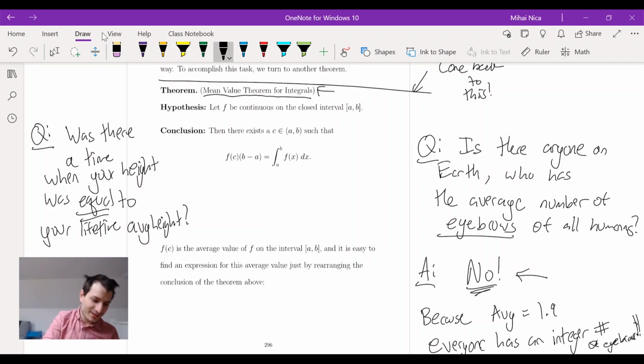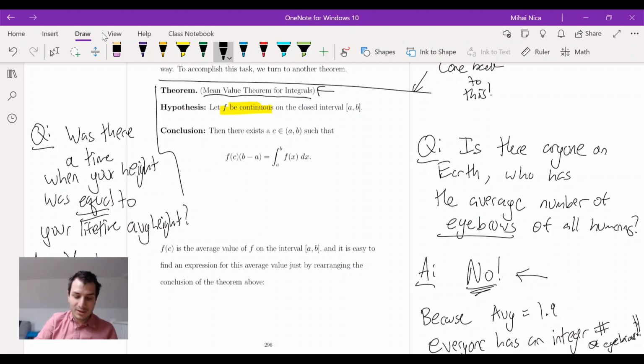And the answer to this question, unlike the eyebrows, is definitely yes. Okay, so what's different in this one? In this one, the heights are not integers. So eyebrows, either 0, 1, or 2, but your height is a continuous variable, and it can vary. And not only is it continuous, it's been continuous over your whole life. So whatever it was when you were small, it's been steadily growing. So it's a continuous function. And the mean value theorem for integrals tells you that as long as you have a continuous function, there is some point where it's equal to its average. That's all the mean value theorem for integrals says.